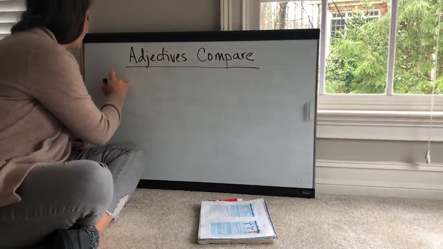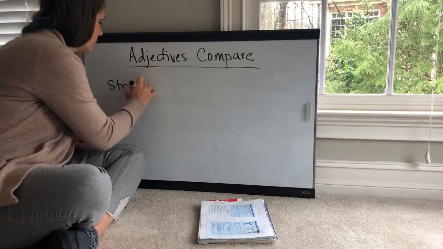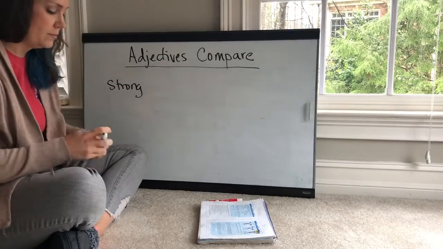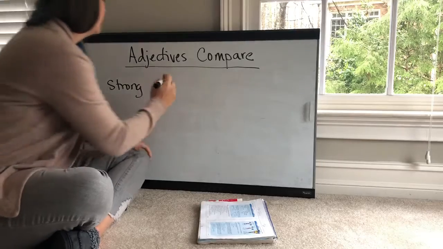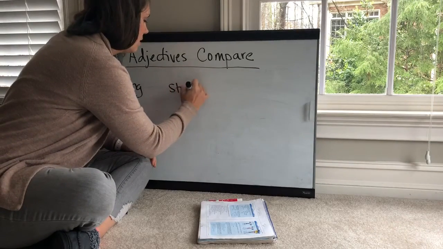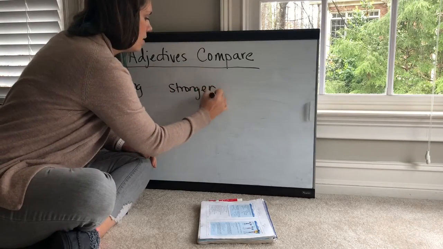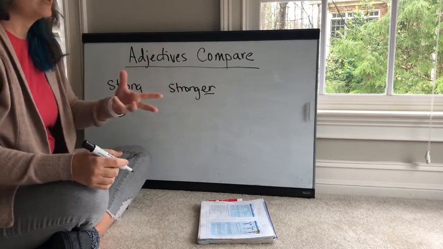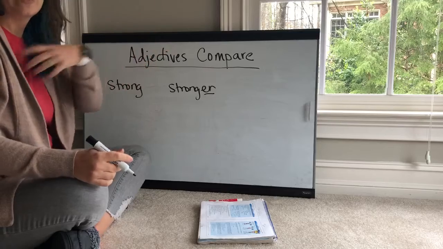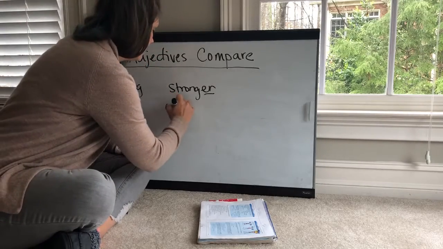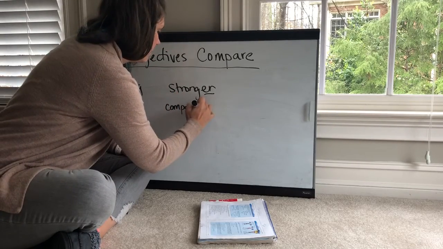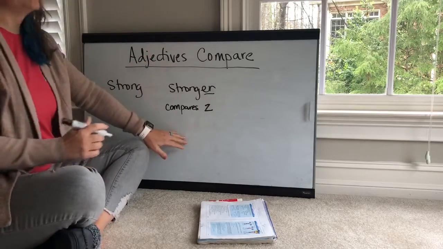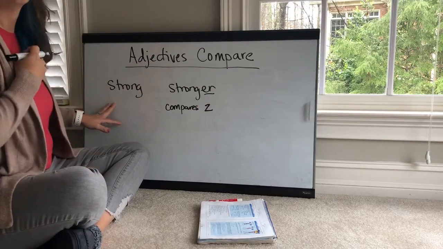We can say, I am strong, right? We can add an ER to the end of the word strong when I'm comparing me with somebody else. I am stronger than you, me and you. Okay, this only compares two things, so I am strong is just me.